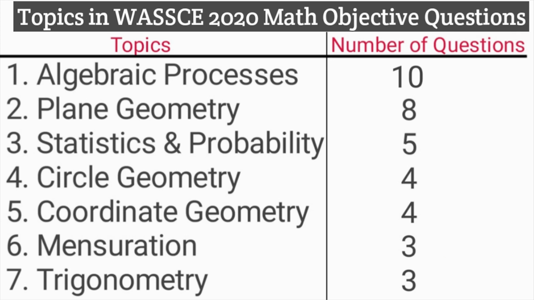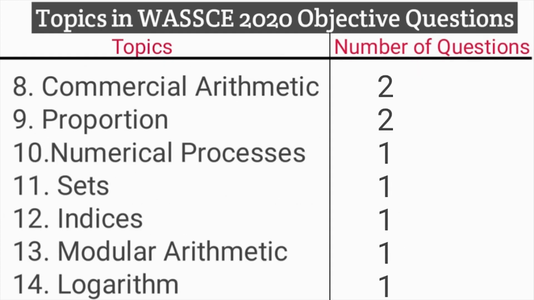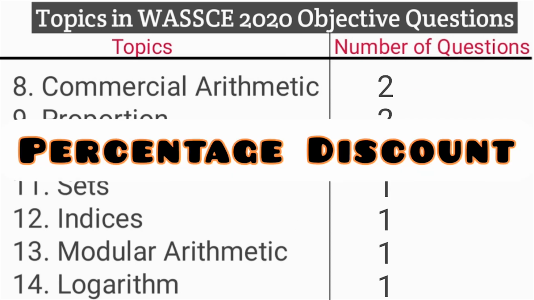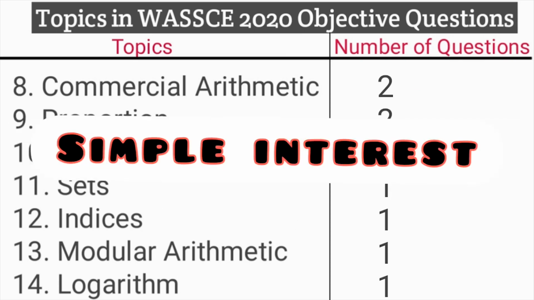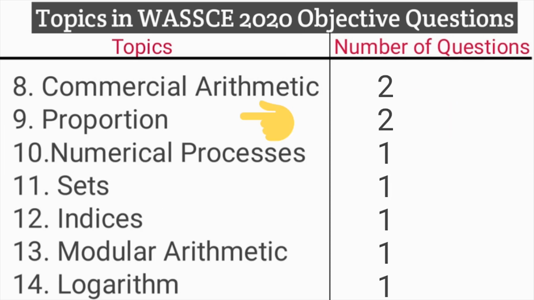But this does not mean you should not focus on the other topics, as they are also important and also count, as we have them showing on your screen now. Commercial arithmetic, we have 2 questions in 2020, that is on percentage discount, and the other one is on simple interest. Then we have 2 questions from proportion.